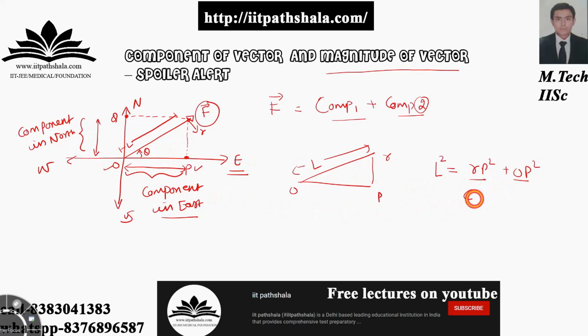RP is component number 2 and OP is component number 1, the component along the east axis. Taking the root of this L squared, it boils down to the following expression, and L is nothing but the magnitude of the vector.